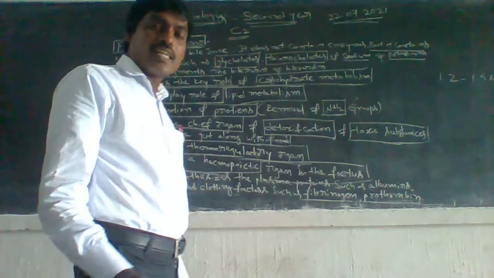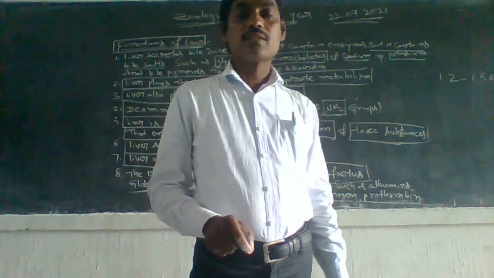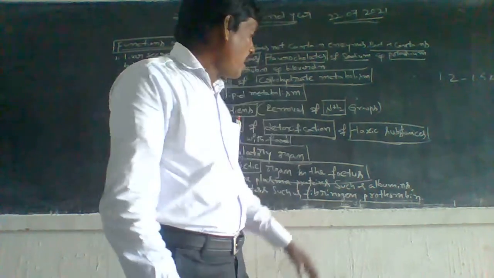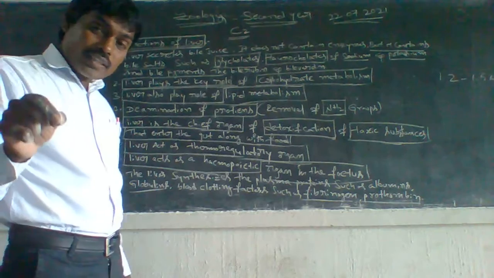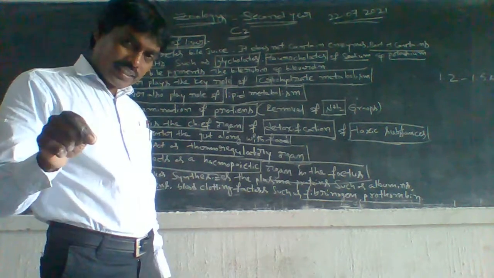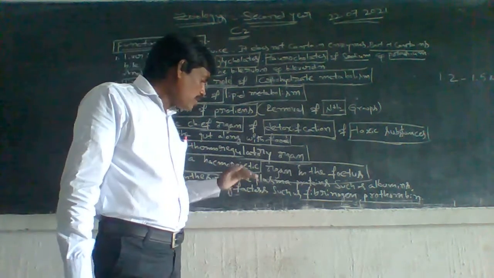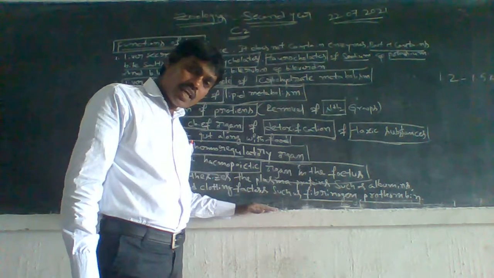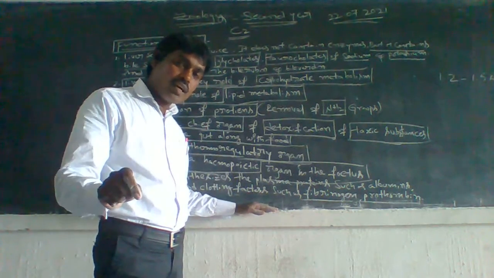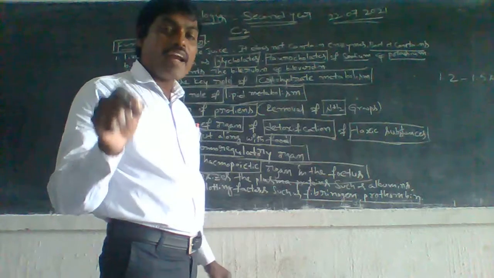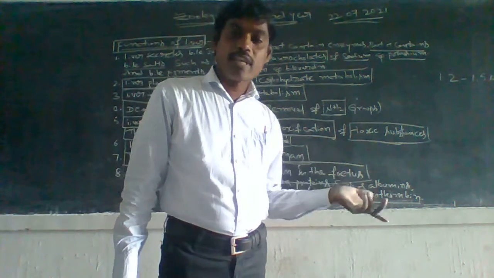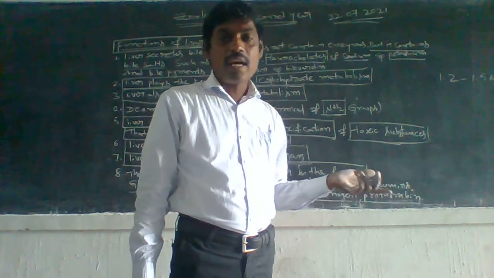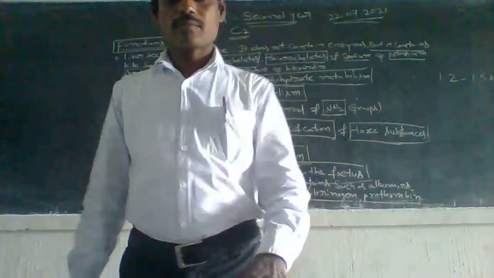The liver also secretes the blood clotting factors such as fibrinogen and prothrombin.